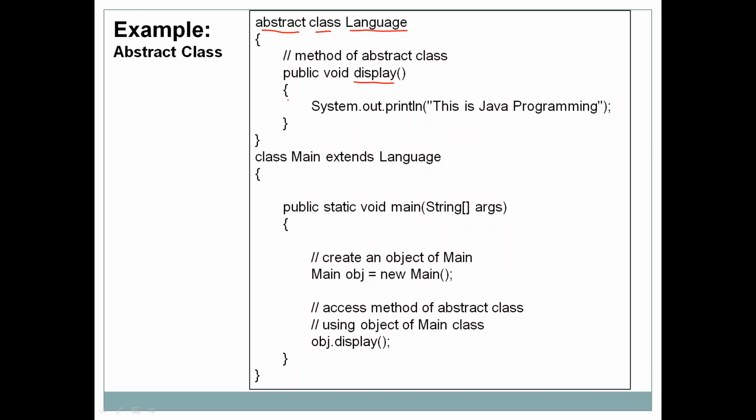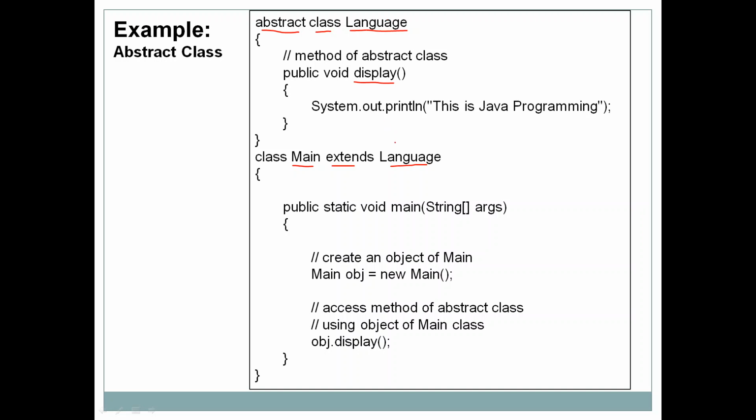Then we have one more class, Main, and this Main class is extending the abstract class Language, meaning it is inheriting class Language.